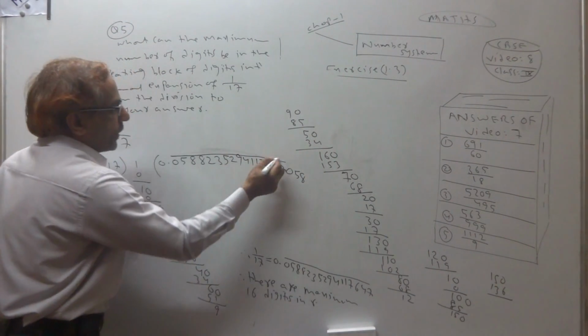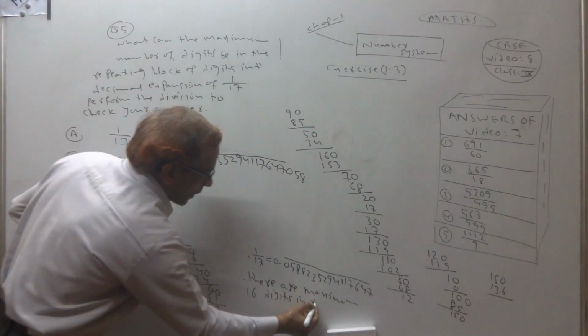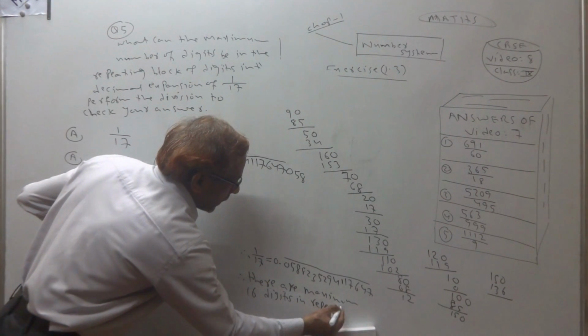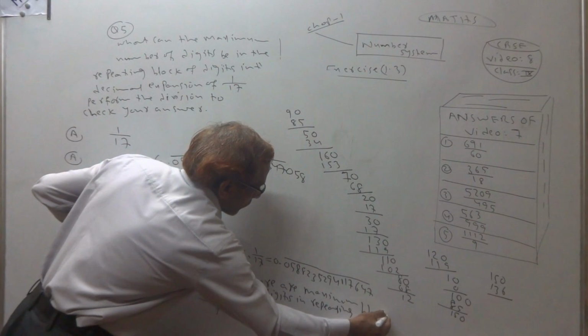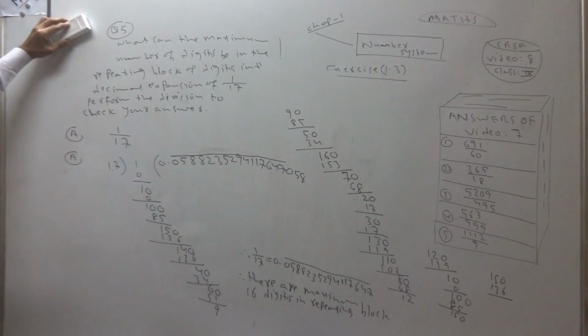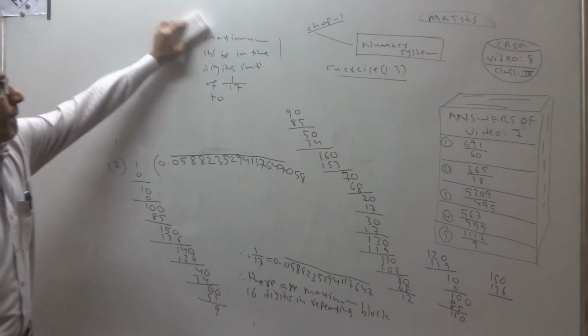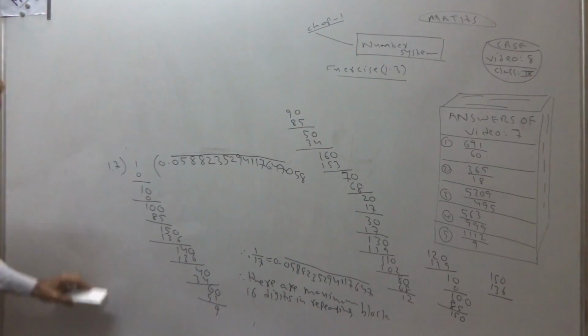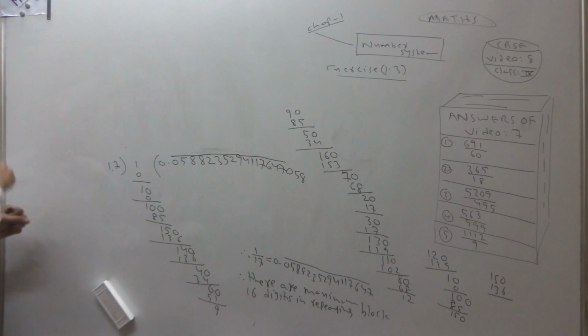See, this is called the repeating block. Yes, this is the answer. Clear? So this is question number 5. Now what is question number 6? Now we are doing question 6, please.